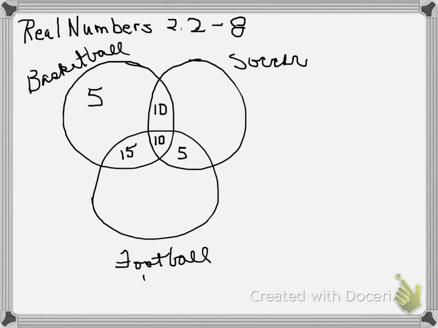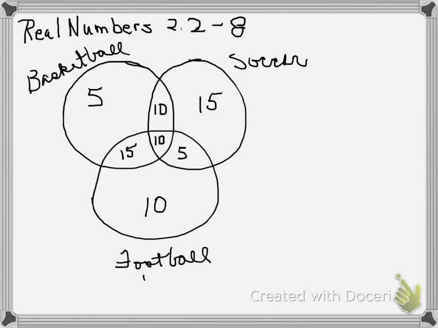So 40% like basketball. In soccer, we have 40%. So we already have 10, 25. That would leave 15% that only like soccer. 15, 20, 30, 40. All right, football, there were 40% that like football. We have 20, 30 already represented. That only leaves 10 more percentage points. So we have 10, 20, 35, 40.